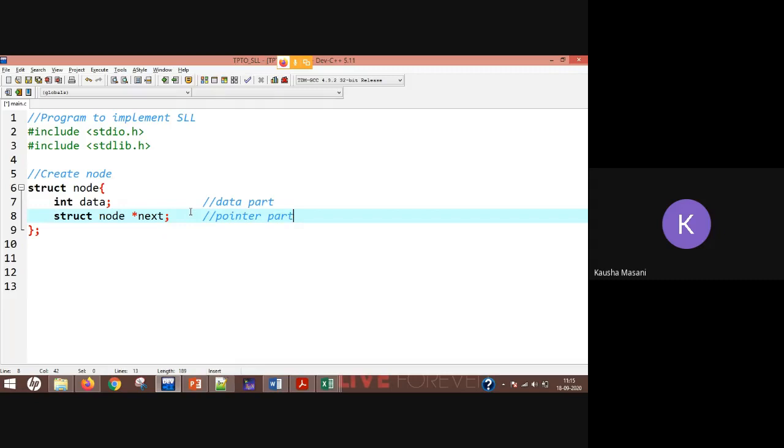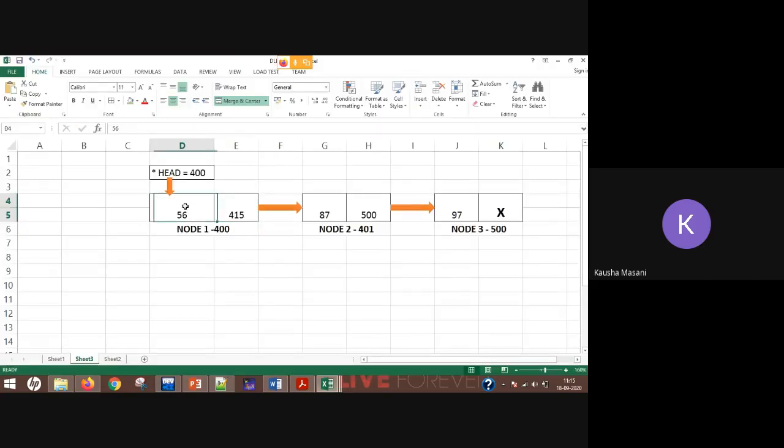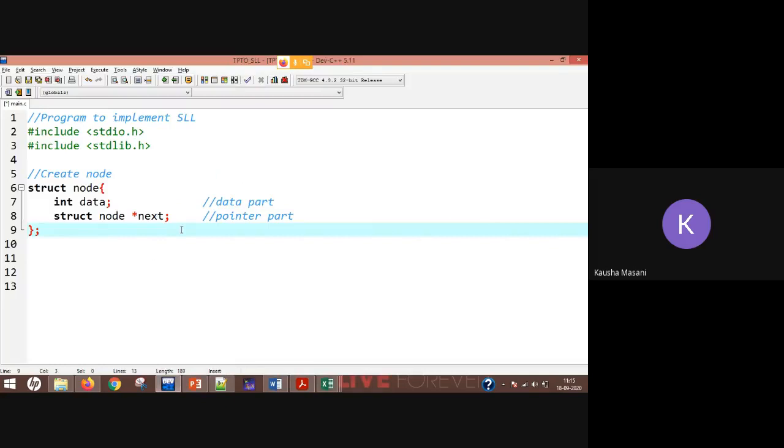Now what is the next thing which you need in this linked list? This node structure got created. Now we need our head. Head is a pointer, and the data type of that will be the same as your struct node. So struct node pointer head.